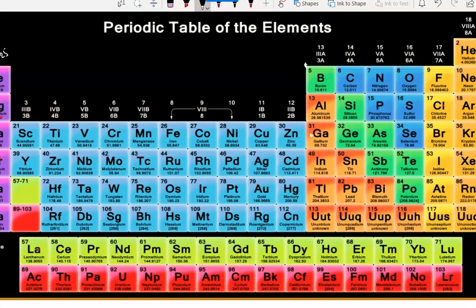You see beryllium, magnesium, calcium, strontium, barium and radium, all of these are available. Actually, we are going to get these in the crust of the earth.